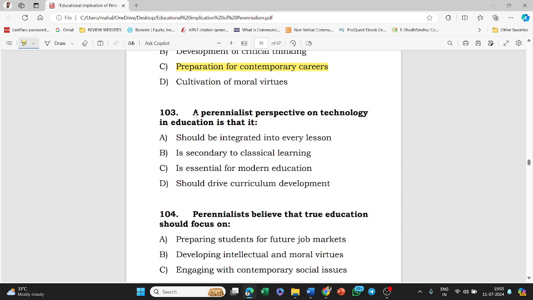Next question is: a perennialist perspective on technology in education is that it should be integrated into every lesson, it is secondary to classical learning, it is essential for modern education, or it should drive curriculum development. The answer to this question is option B, that is it is secondary to classical learning.